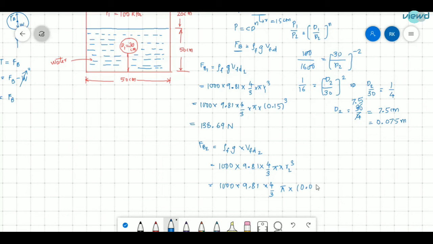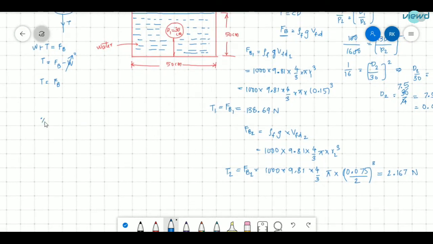It is 0.075 meter diameter divided by 2, whole cube. This will yield a value of 2.167 newton. So the buoyancy force in the first case, 138.69 newton, is the initial tension. Due to the increase of air pressure above the water surface, the final buoyancy force is 2.167 newton, which is the tension in the second case.